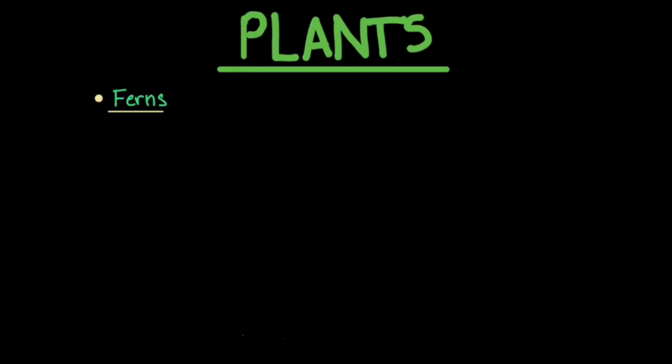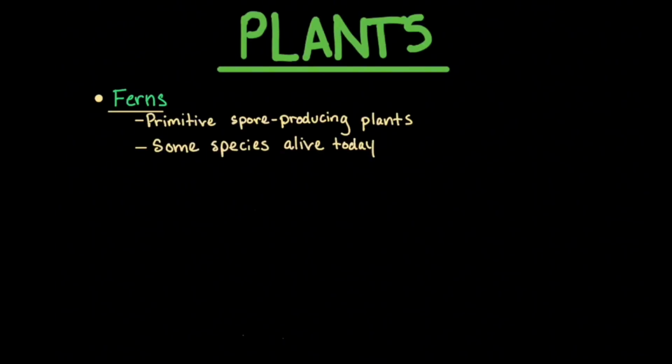Also thriving during this time were ferns. Ferns are primitive plants that also produce spores. Again, there are also some species alive today. There were many alive during this time that ranged from a few inches to 30 plus feet tall.